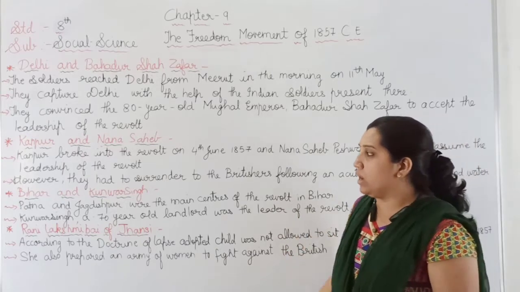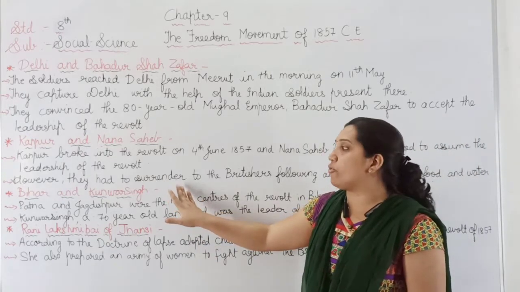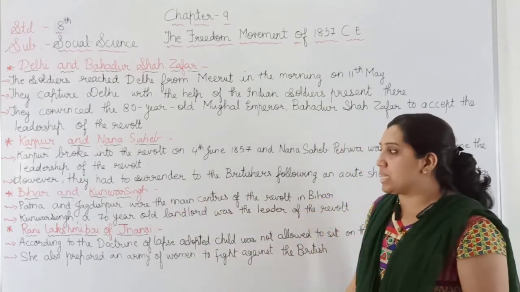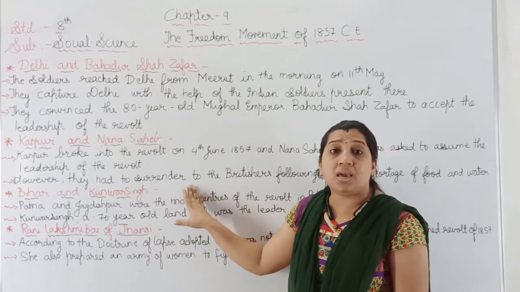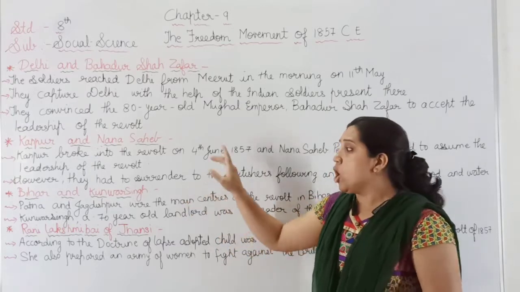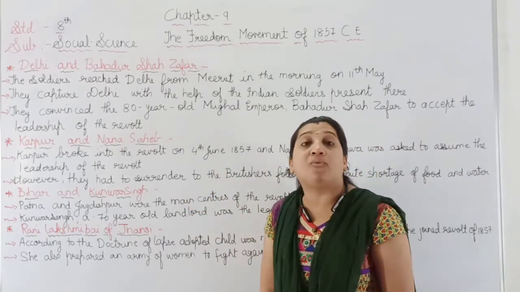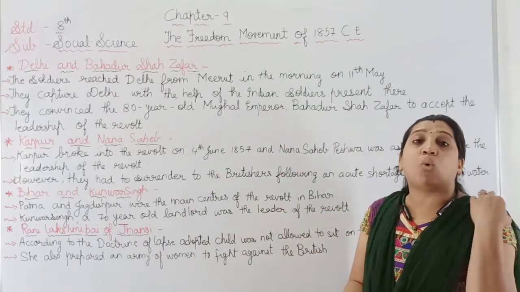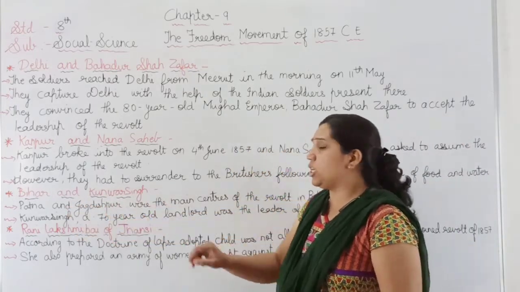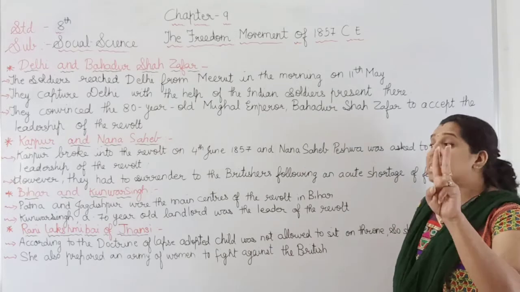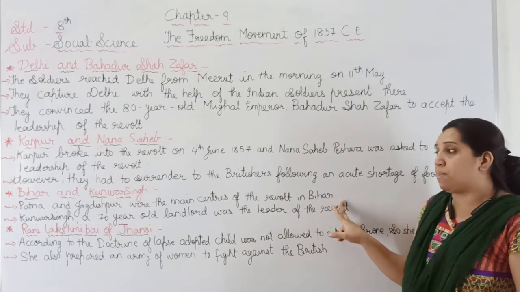Now the next topic is Bihar and Kunwar Singh. Kunwar Singh was not a ruler but a 70-year-old landlord from Jagdishpur. During the revolt of 1857, Patna and Jagdishpur were the two main centers of the revolt in Bihar.